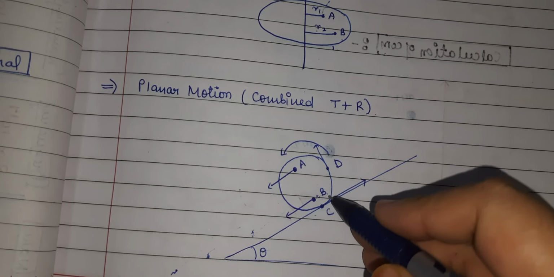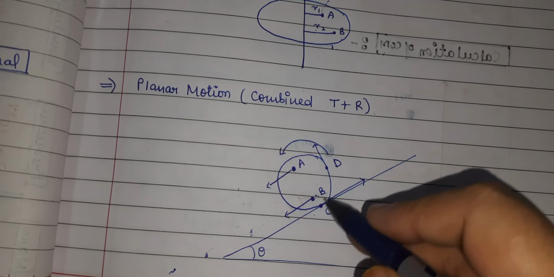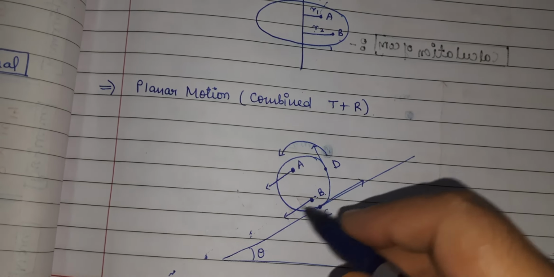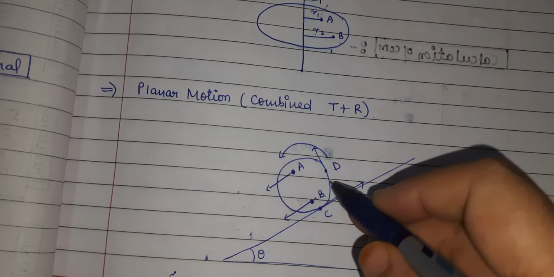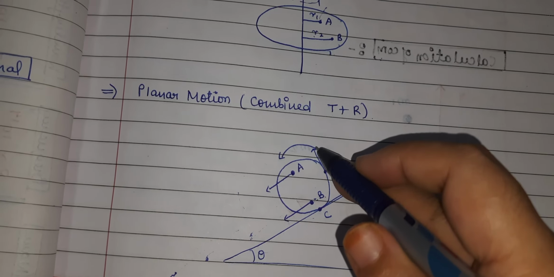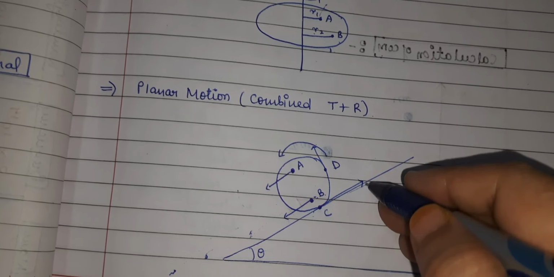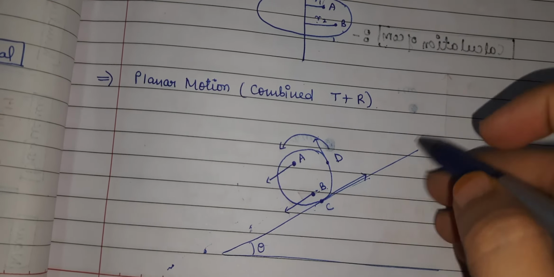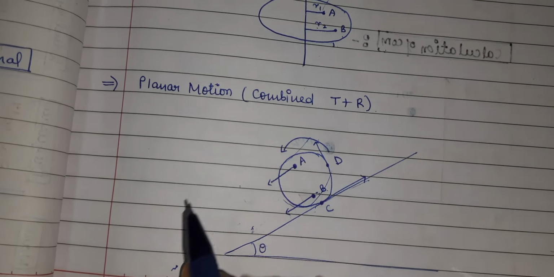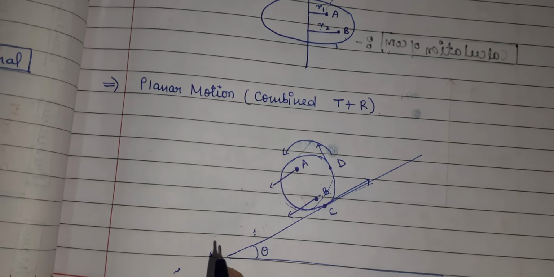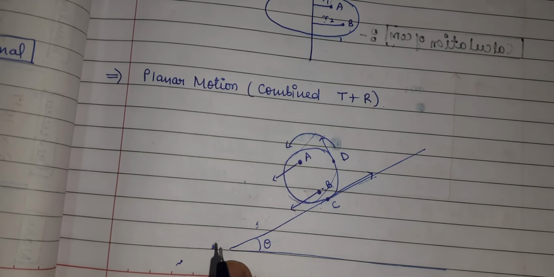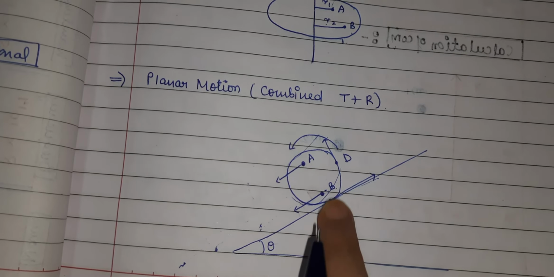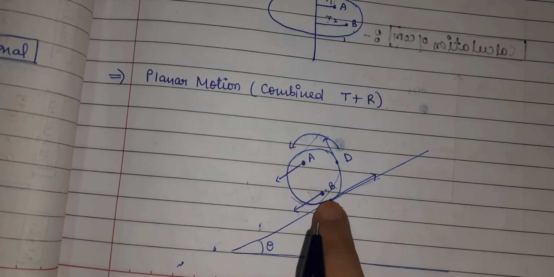I have drawn arrows denoting the velocities. A and B are moving in this direction, whereas D is tangentially upward and C is tangentially backward. If the cylinder is rolling without slipping, the velocity of the point of contact, that is C, would be 0.